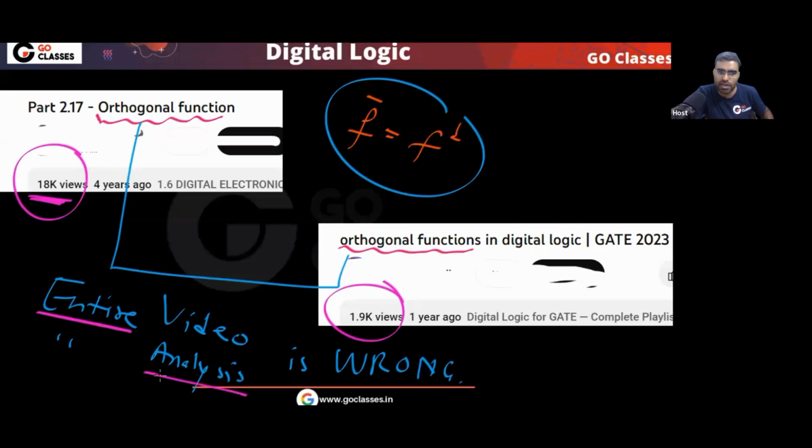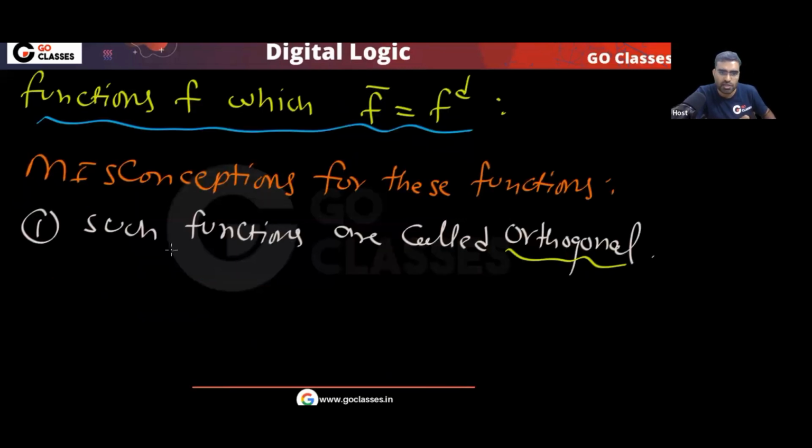The entire video, the entire analysis, everything is wrong. Every fact is wrong. So let me tell you what the misconceptions are. The first misconception is, for this type of function, that they are called orthogonal. This is the first misconception.